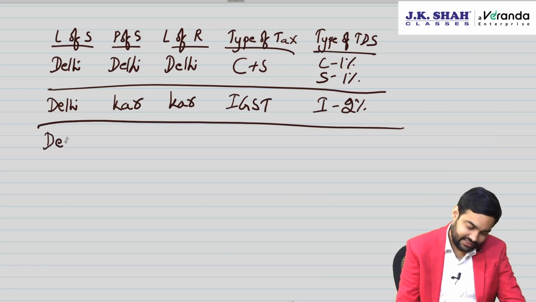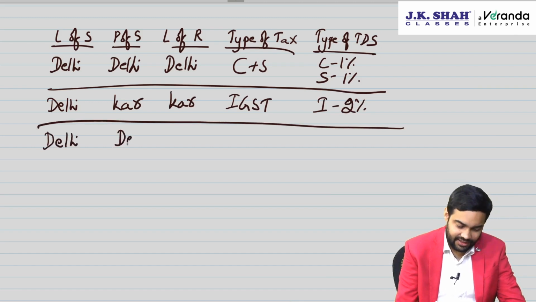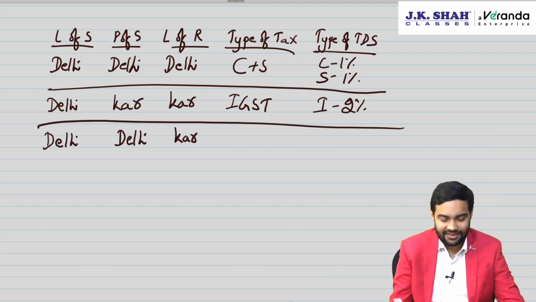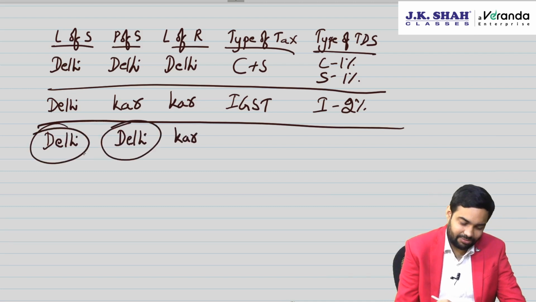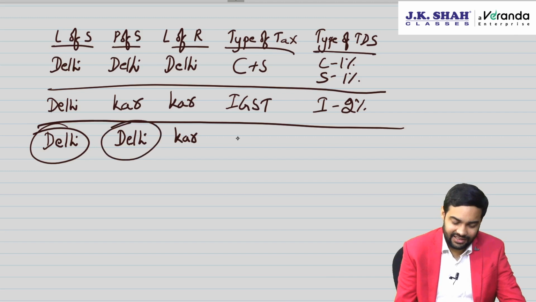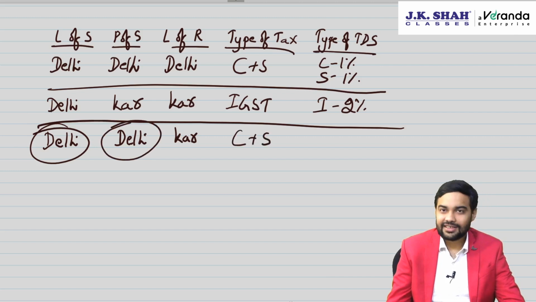See the third case, Delhi supplier, Delhi place of supply, Karnataka recipient. Now if the supplier and place of supply is in one state, then C plus S will be charged.